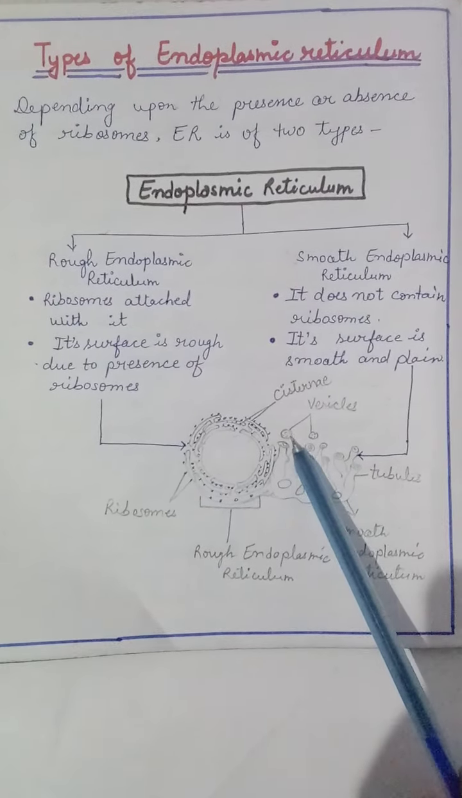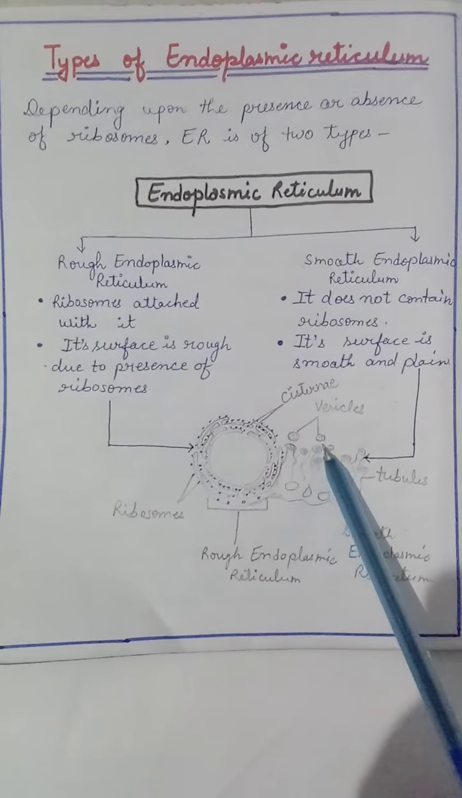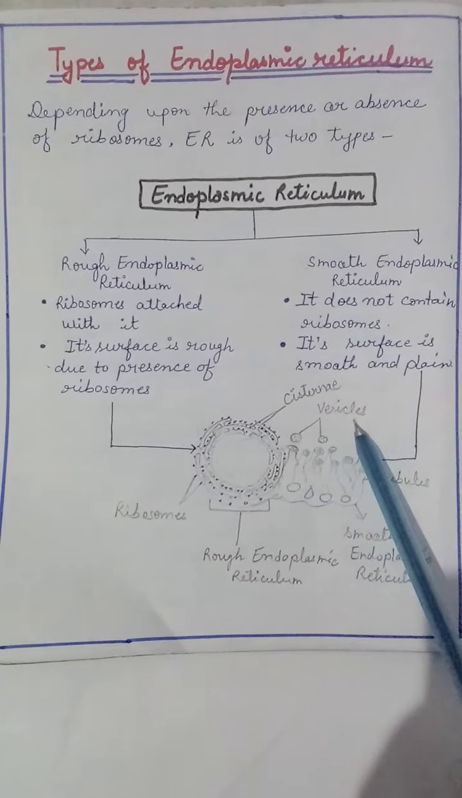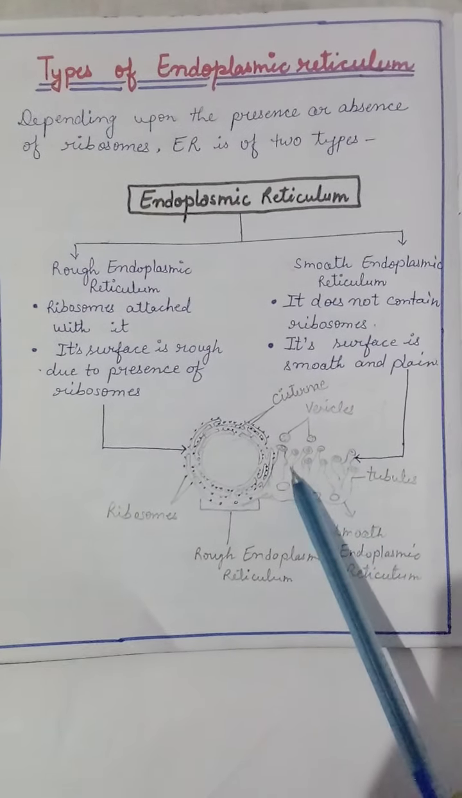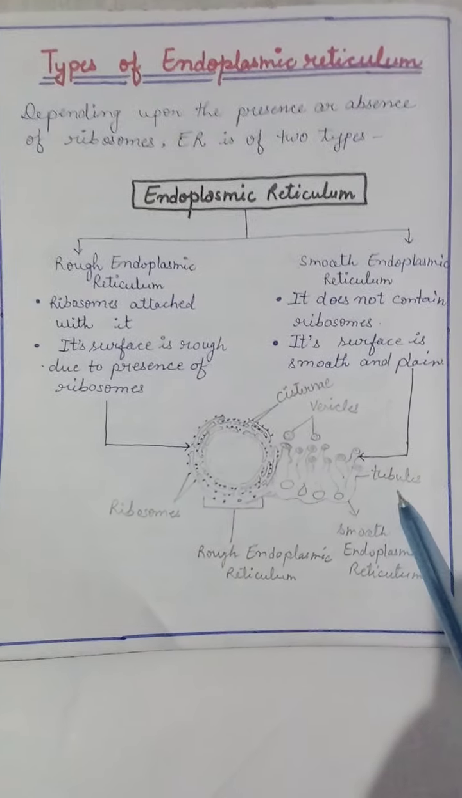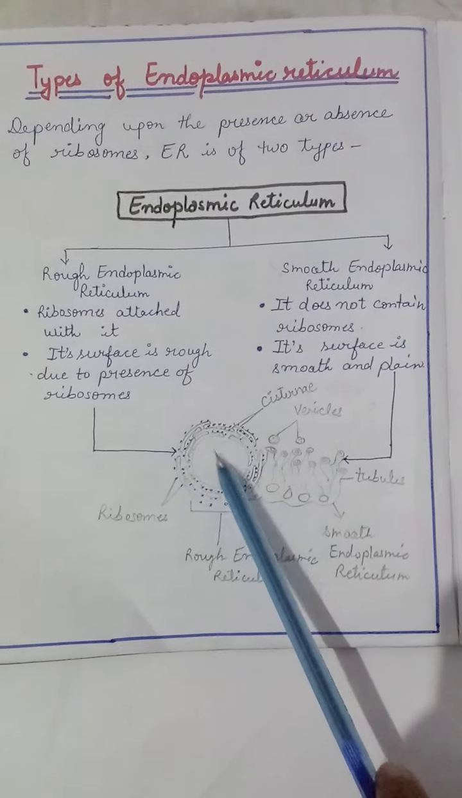And next you will see some spherical structures in the smooth endoplasmic reticulum. These are called vesicles. Clear? And next you can see the tube-like structures in the smooth endoplasmic reticulum. These are called the tubules. Okay, and both functions are different from each other.